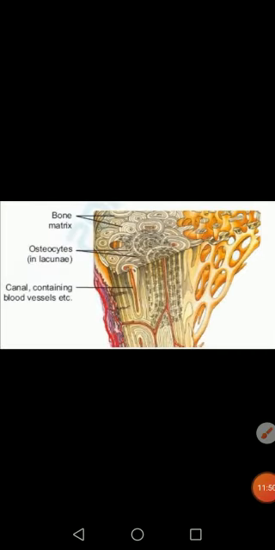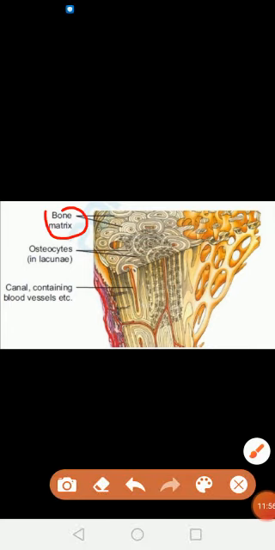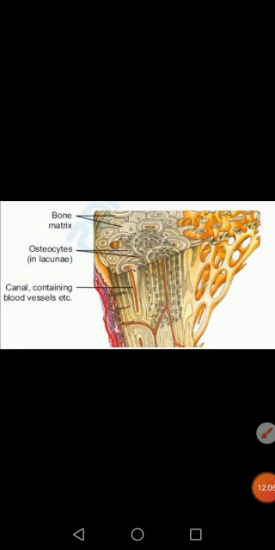Okay, besides this, this diagram also shows the internal structure of bones. Here the bone matrix is also shown. Okay, and there are cells of bone which are called osteocytes, and there is a canal showing which contains blood vessels. So this diagram shows the internal structure of bone.